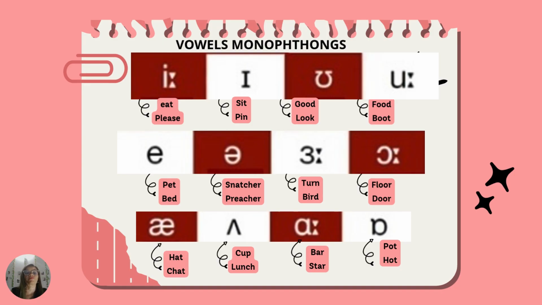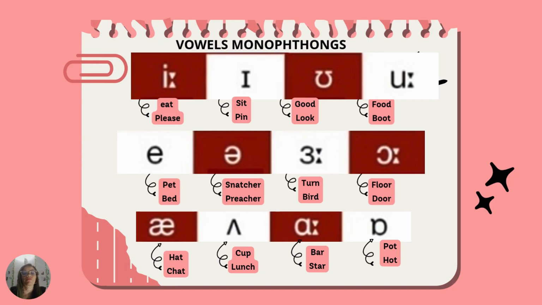Next sound. Uh, this sound occurs in the words turn, bird. For example, turn left at the corner, or the bird is singing.